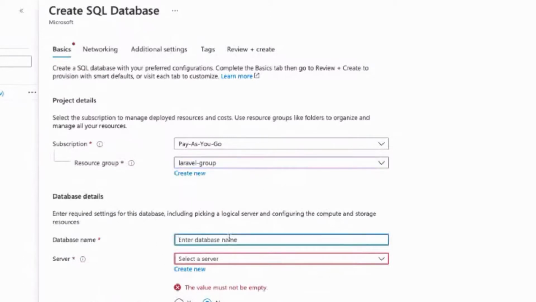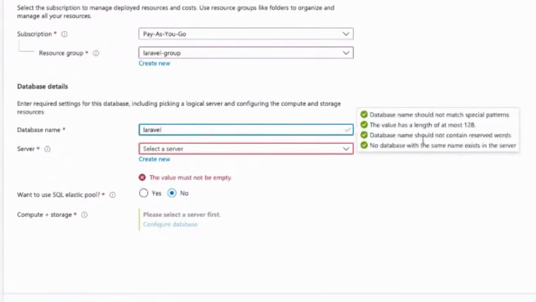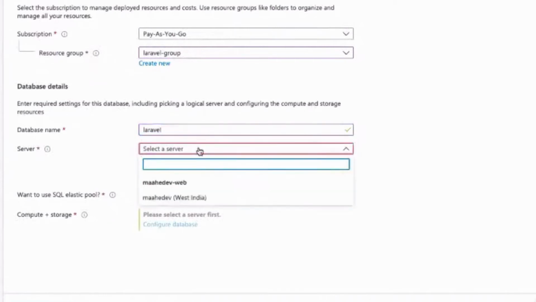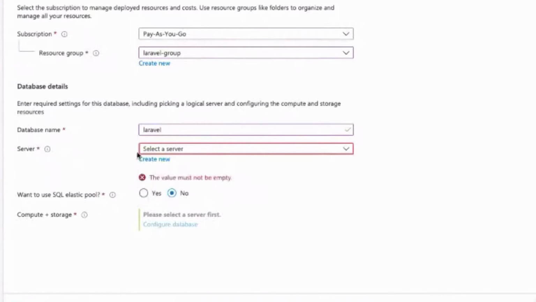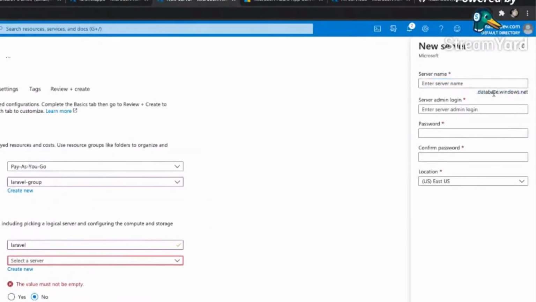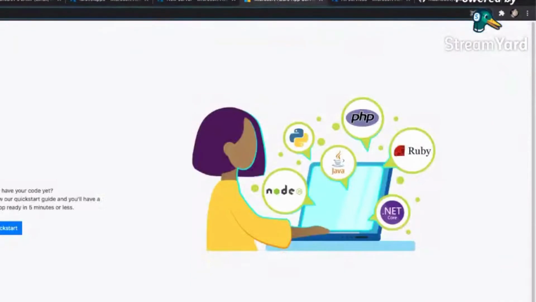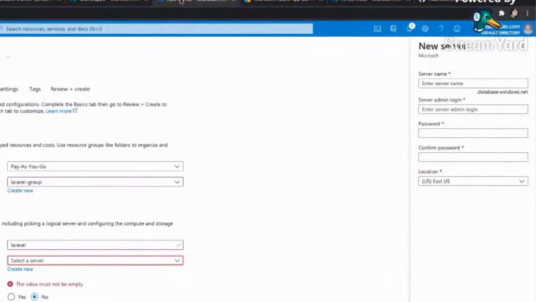Now the database name is what you need to define, whatever database name you wish to have for your application, and there are certain best practices you should follow. And we need to create a new server. I have used the earlier server, so I'll just create a new server for this. Now this server name, if you see here on the right hand side, just like what we got with the Azure web services, a temporary URL, we will get again a temporary string in order to connect with our application.